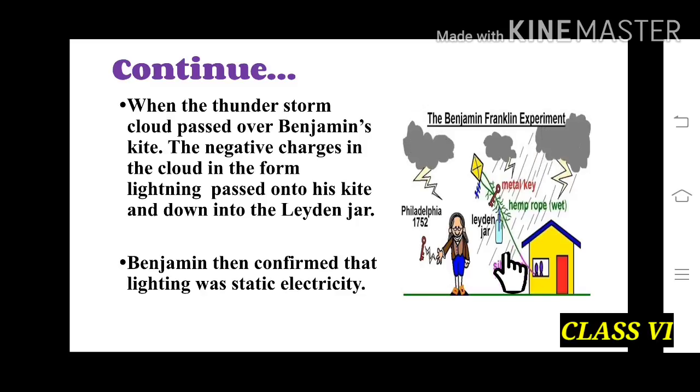In this picture we can see that the thunderstorm could pass over Benjamin's kite, and the negative charge in the cloud in the form of lightning passed onto his kite down into the Leyden jar, and Benjamin then confirmed that lightning was static electricity.